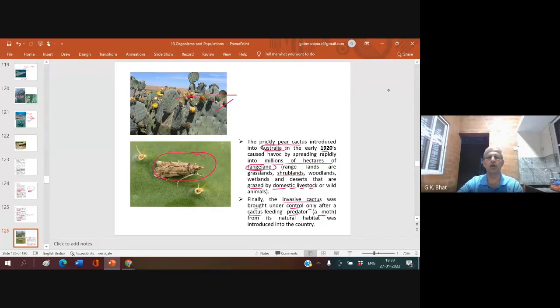In that natural habitat, the cactus population was under control because of this moth. So when this moth was brought and left in Australia, the cactus population could be controlled. Understood? So what is the lesson? There should always be a predator to control prey.